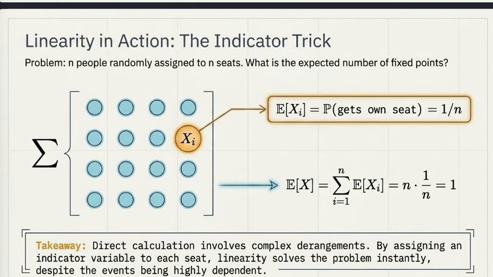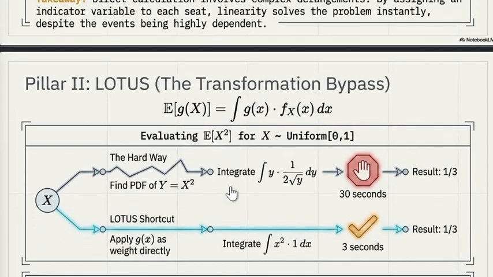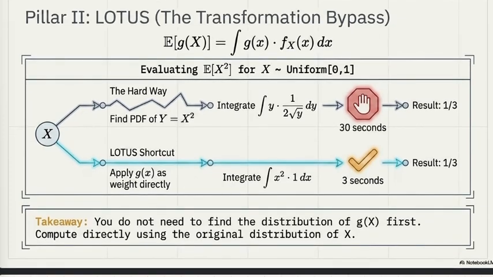Now, linearity does all the work. Instead of solving a complicated combinatorial problem, we simply add the expectations. Everything cancels very nicely, giving E[X] equals 1. Linearity transforms an extremely complicated counting problem into a two-line calculation. And the second pillar, which I told you about, provides another shortcut, but this time for transformed random variables. Let's see.